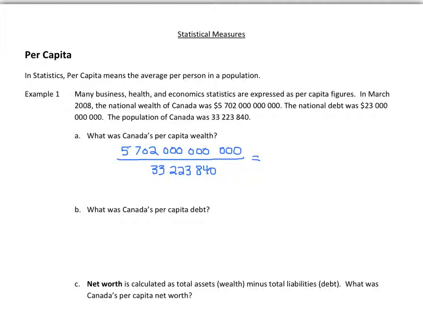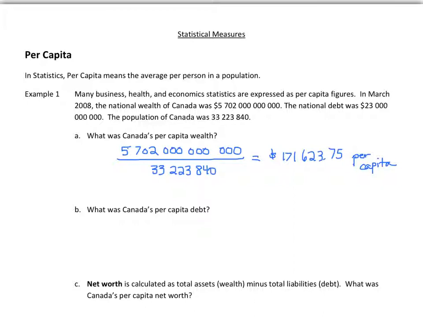So the wealth per capita would be $171,623.75. Basically meaning on a per person basis, the wealth in Canada in 2008 was $171,623.75.